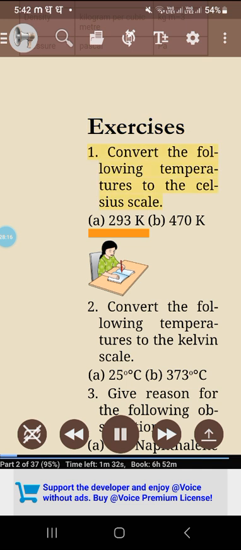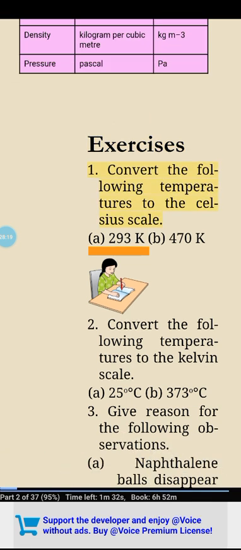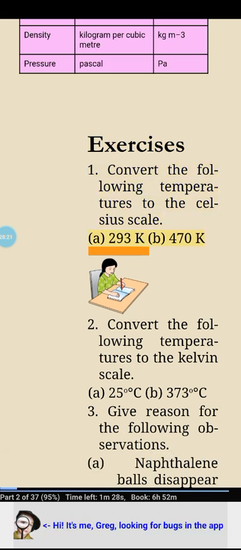Exercises. 1. Convert the following temperatures to the Celsius scale. A 293 K, B 470 K. 2. Convert the following temperatures to the Kelvin scale. A 25 degree C, B 373 degree C.